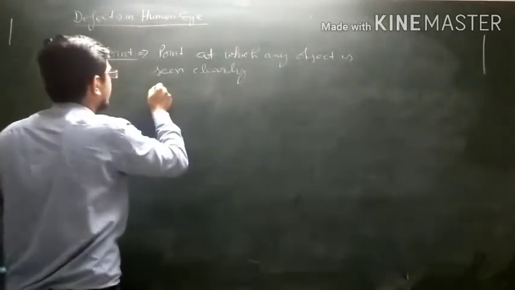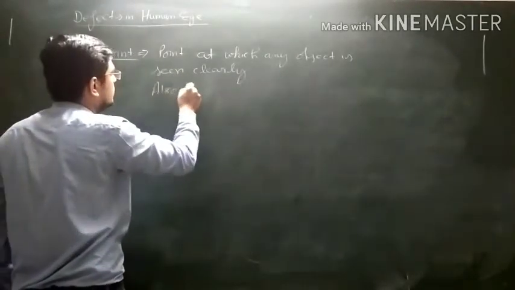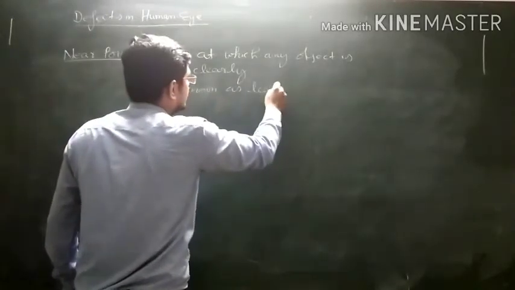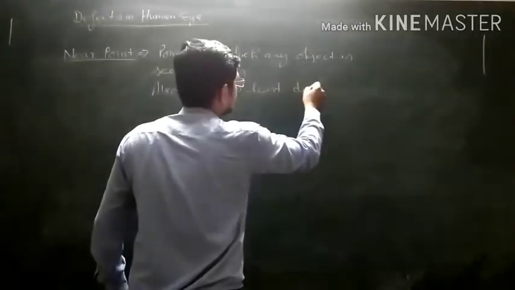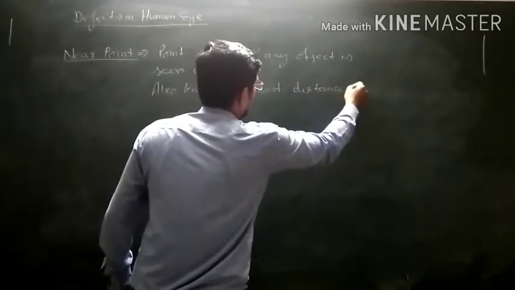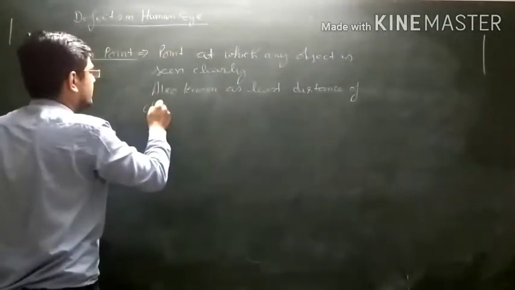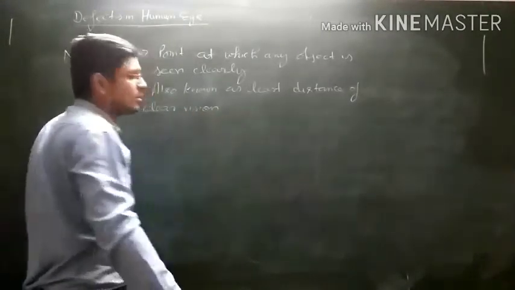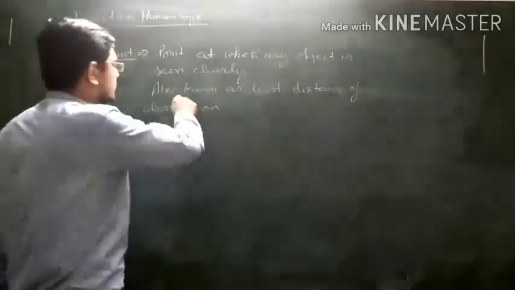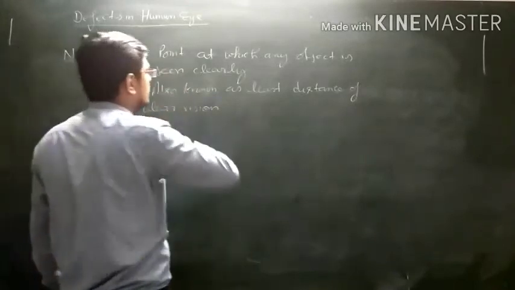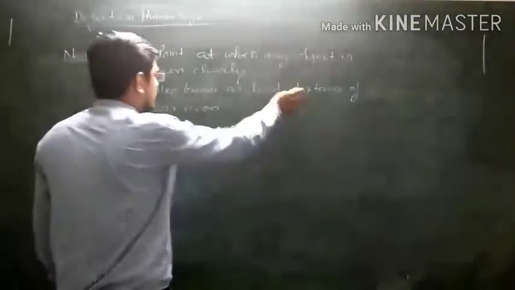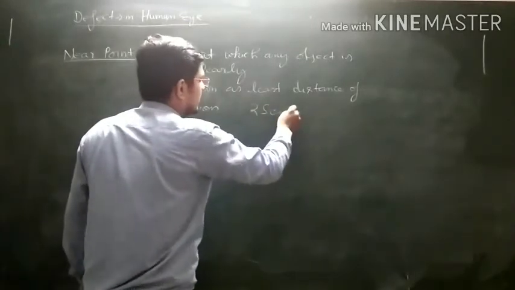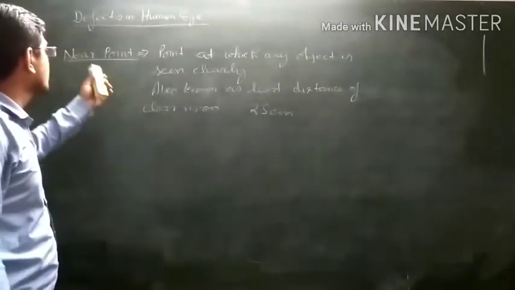It is also known as least distance of clear vision. It is the least, minimum distance at which an object is seen very clearly, known as least distance of clear vision or near point. For a normal human being, its value is 25 centimeter. So this was about near point.